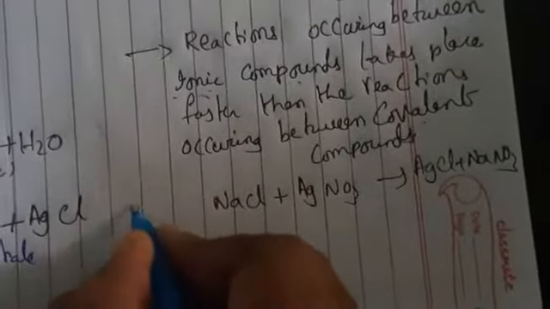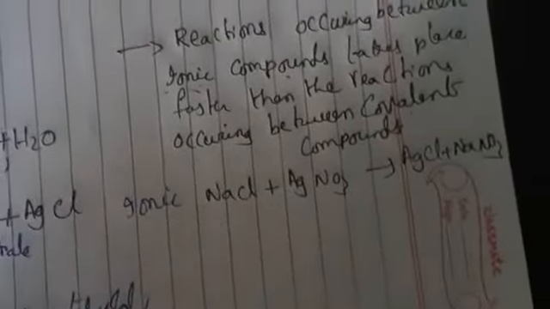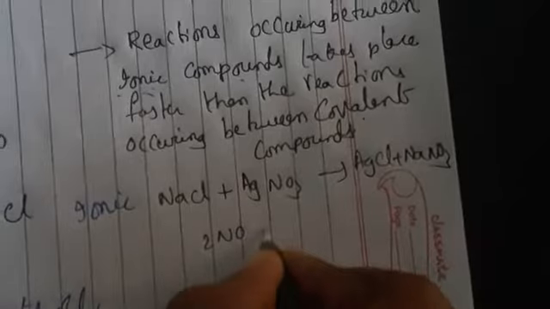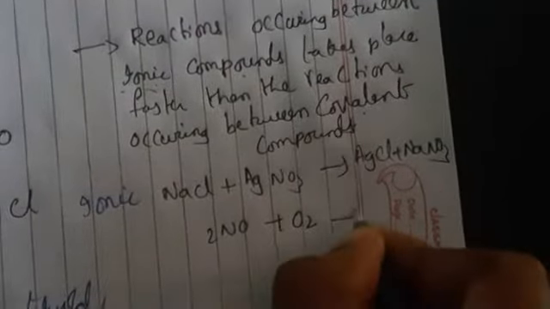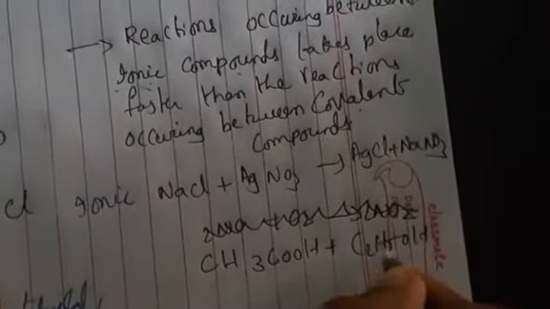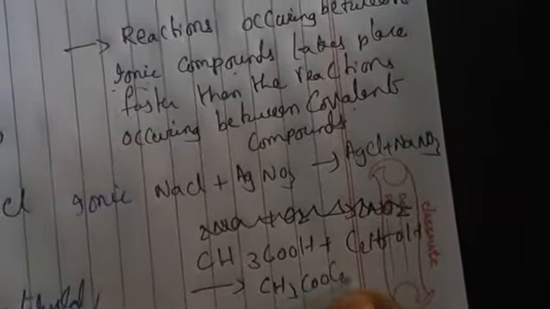So coming to covalent. For example, if you have taken 2NO plus O2 gives rise to 2NO2. So here in this reaction, let us take another example, CH3COOH plus C2H5OH. So what is it giving here? CH3COOC2H5 plus H2O. So these types of reactions we call covalent compounds.